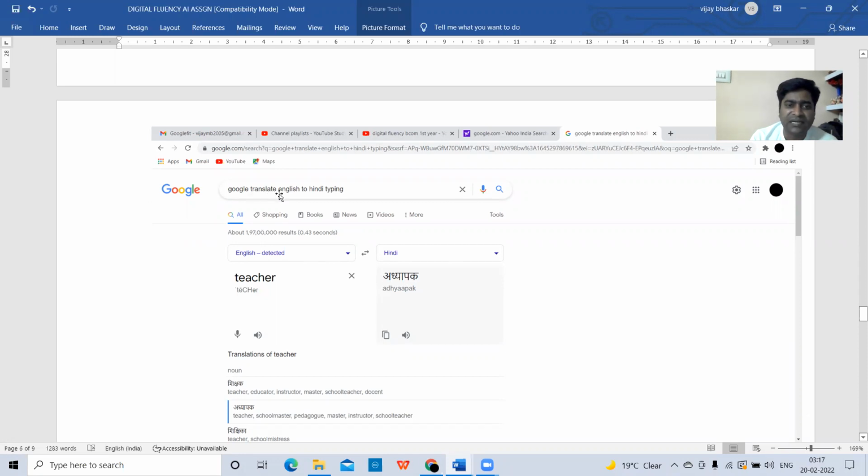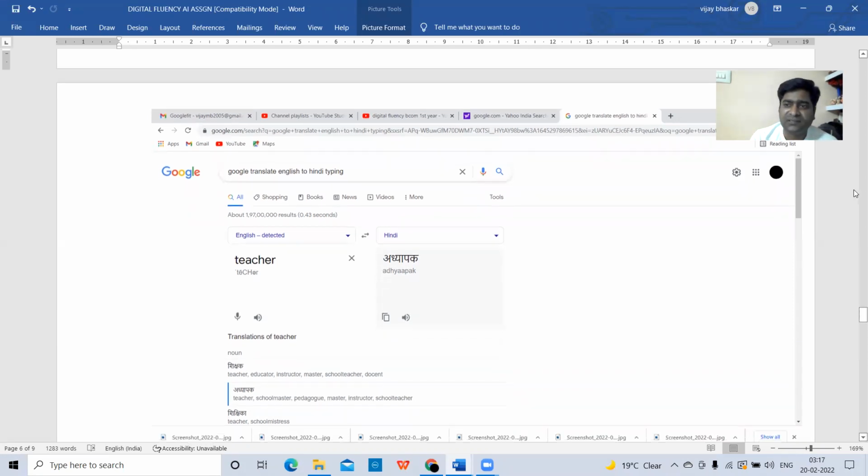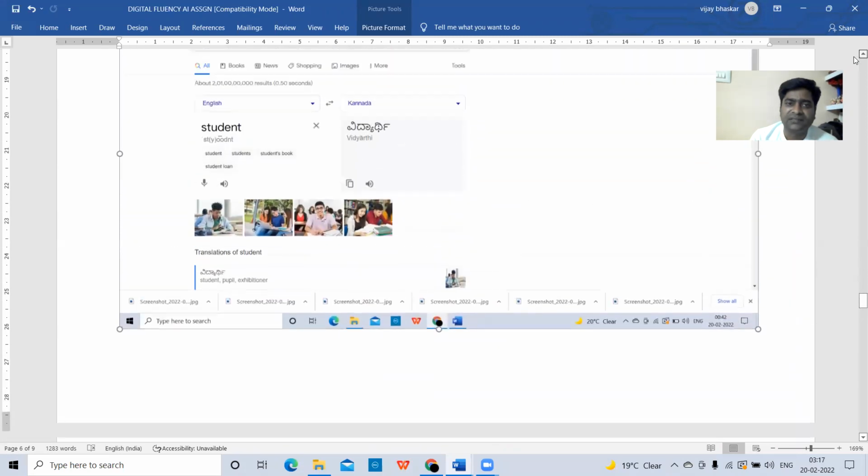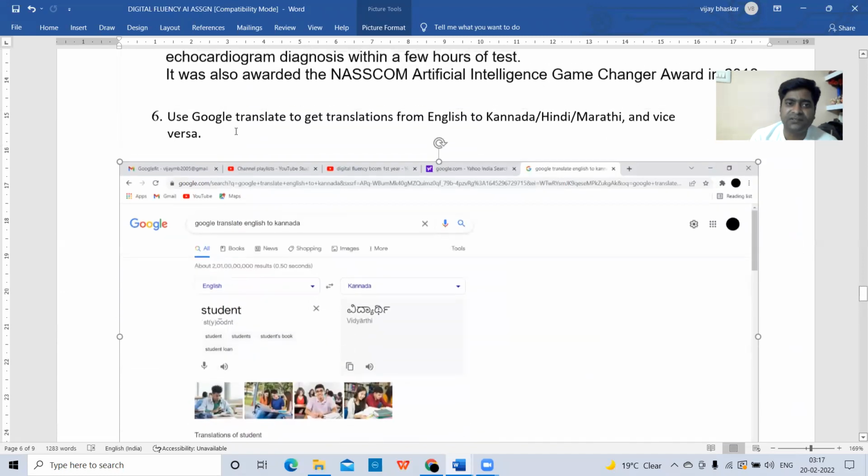You can type here Google Translate Hindi to English. Then it will open two windows, Hindi on the left-hand side and English on the right-hand side. When you type the word in Hindi, Adhyapak, on the right-hand side it will give teacher. So these are the two screenshots I am giving as the answer for this question. What is this question? Use Google Translate to get translation from English to Kannada, Hindi, and vice versa. Kannada and Hindi I have done, Marathi I have not done.